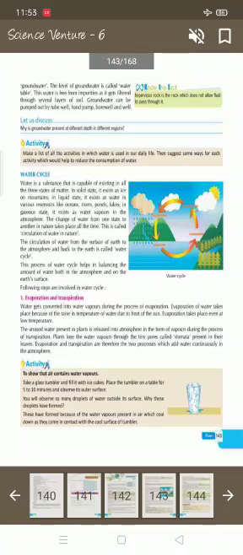Next, water cycle. Water is a substance that is capable of existing in all the three states of matter. In solid state, it exists as ice on mountains. In liquid state, it exists as water in various reservoirs like oceans, rivers, ponds, lakes. In gaseous state, it exists as water vapor in the atmosphere.